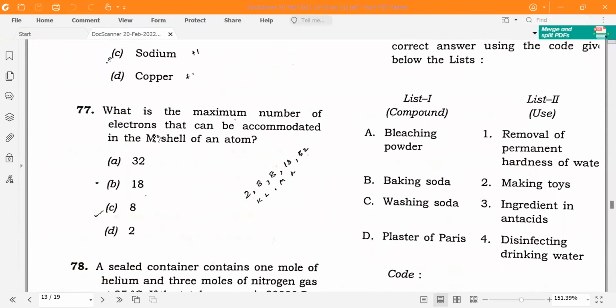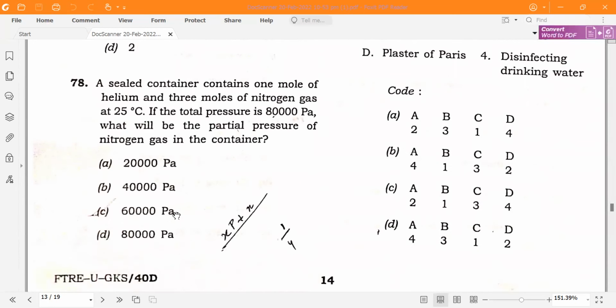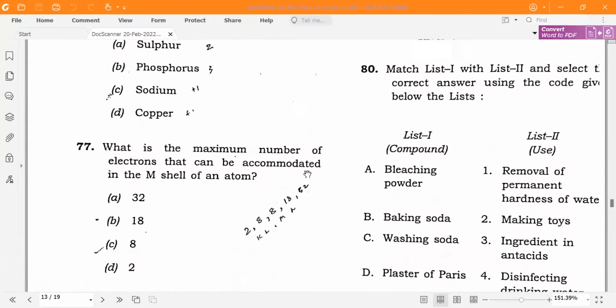What is the maximum number of electrons that can be accommodated in the M shell of an atom? It is 18. A sealed container, this numerical, if you solve, you will get 60,000 Pascal.